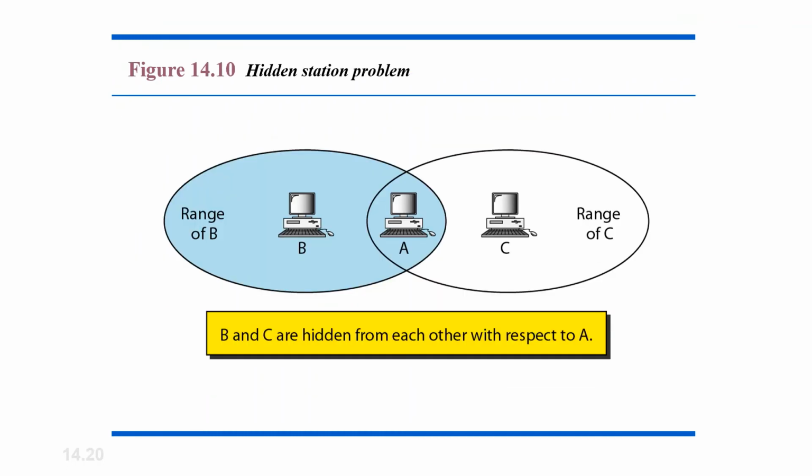Let us try to understand what the hidden station problem in 802.11 is. Okay, so you have two ovals which are overlapped, and there are 3 stations.